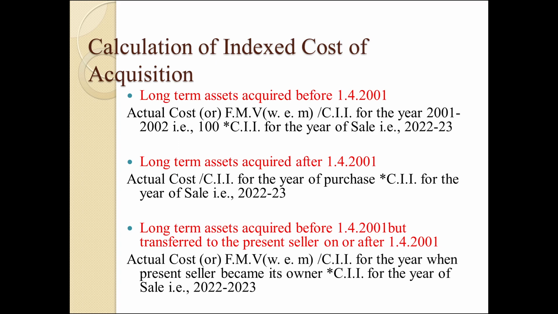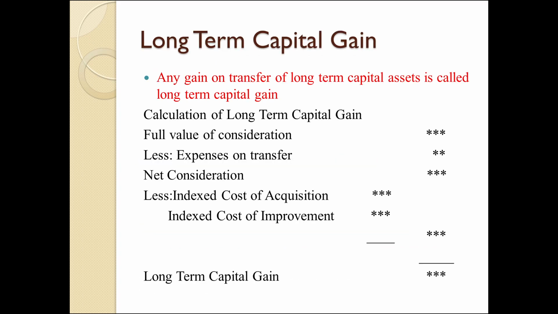Then the third category, long-term capital assets acquired before 1/4/2001 but transferred to the present seller by way of gift after 1/4/2001. Actual cost or fair market value, whichever is more, is taken into account, divided by the cost inflation index for the year when the present seller became its owner, into the cost inflation index for the year of sale, 2022-23. So here we calculate indexed cost of acquisition. That indexed cost of acquisition is reduced from net consideration.